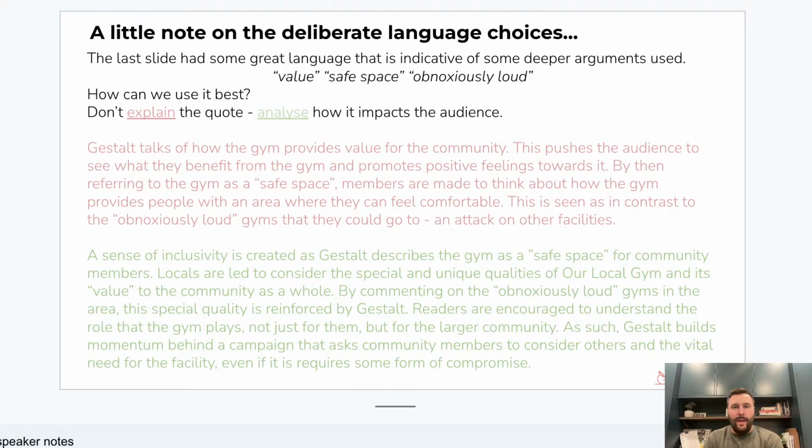Let's take a look at the better one here in green. A sense of inclusivity is created, as Gestalt describes the gym. So from the fourth word, I've got inclusivity. I've got a sense of inclusivity. So it's like, this is the impact that the argument's having. It's trying to create a sense of inclusivity.